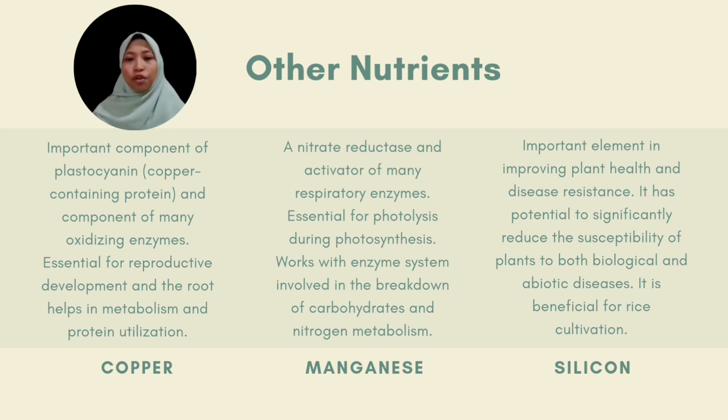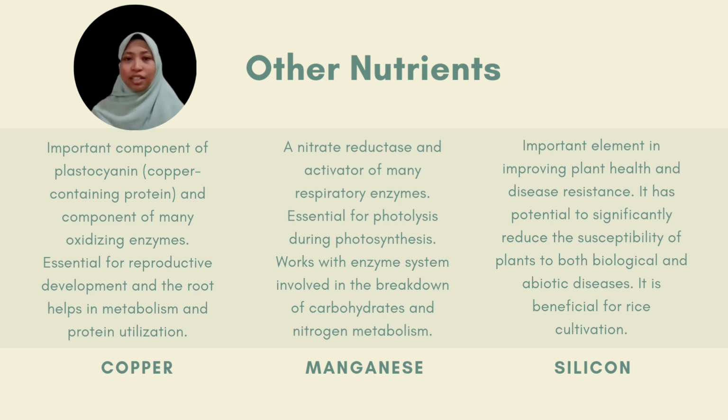It is essential for photolysis, which is the evolution of oxygen during photosynthesis, and it also works with enzyme systems involved in the breakdown of carbohydrates and nitrogen metabolism. Okay, the last one is silicon. Silicon is an important element in improving plant health and disease resistance. It has the potential to significantly reduce the susceptibility of plants to both biotic and abiotic stress, and is very beneficial